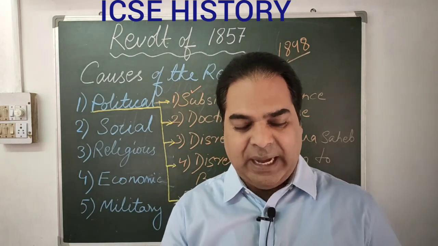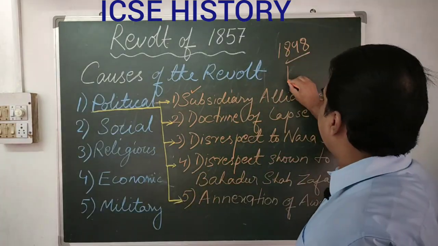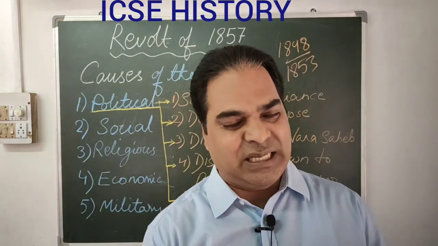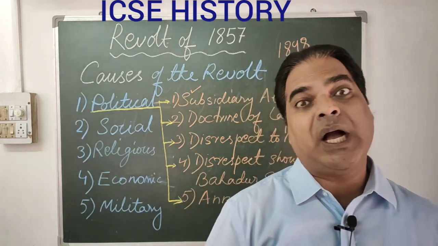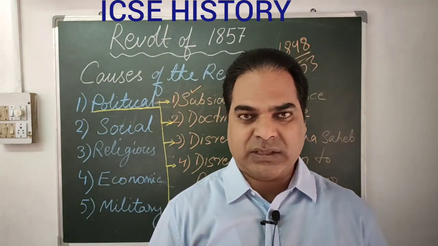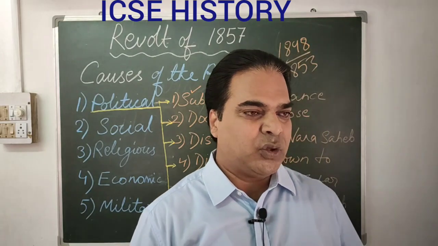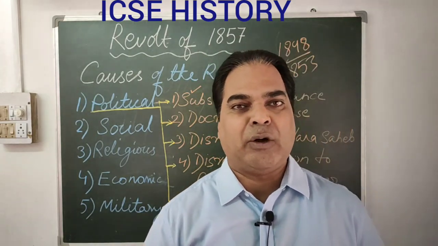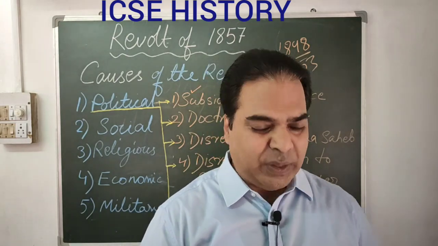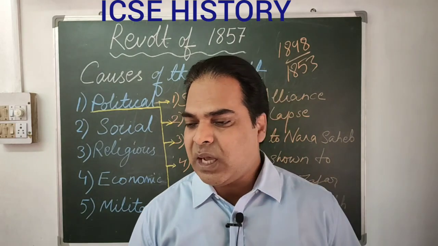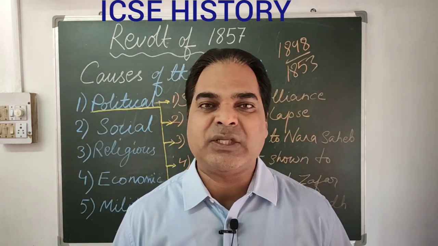Then in the year 1853, the Raja of Jhansi, Gangadhar Rao, died. And the Rani of Gangadhar was Rani Lakshmibai. She was a capable queen, but she was also not allowed to rule. This way, the kingdoms one by one started passing into the hands of the Britishers.